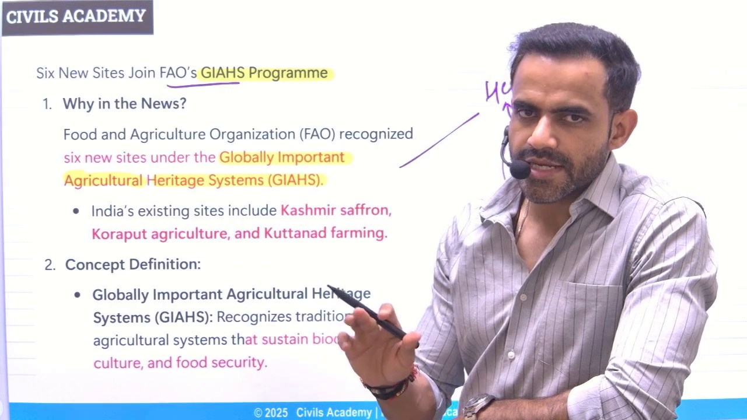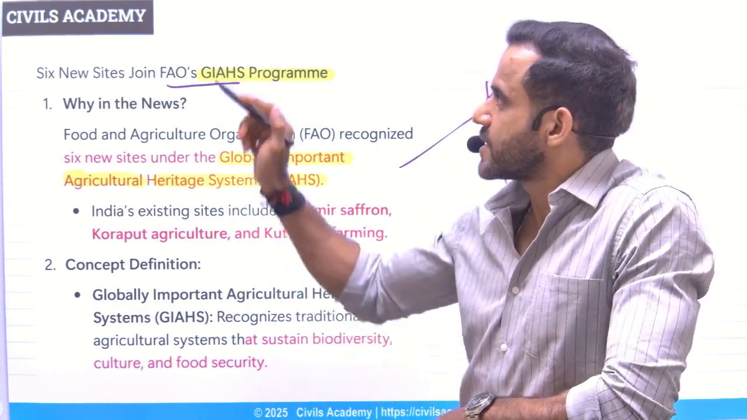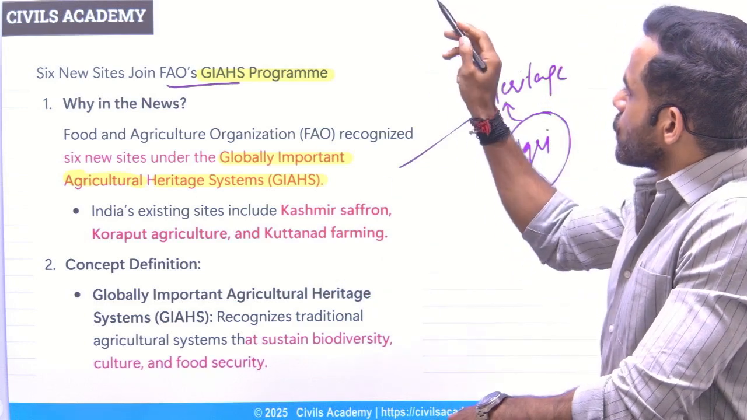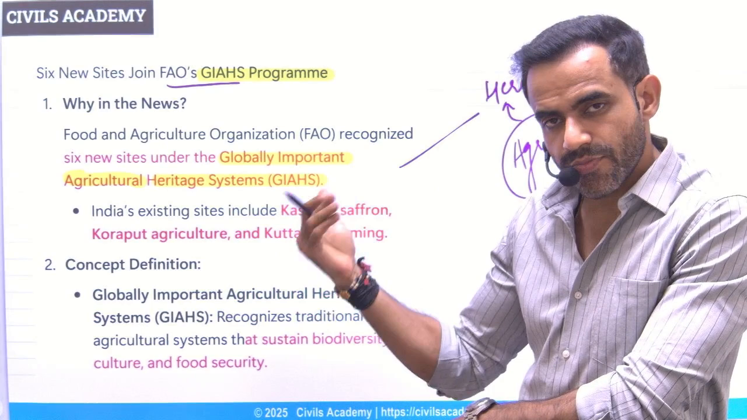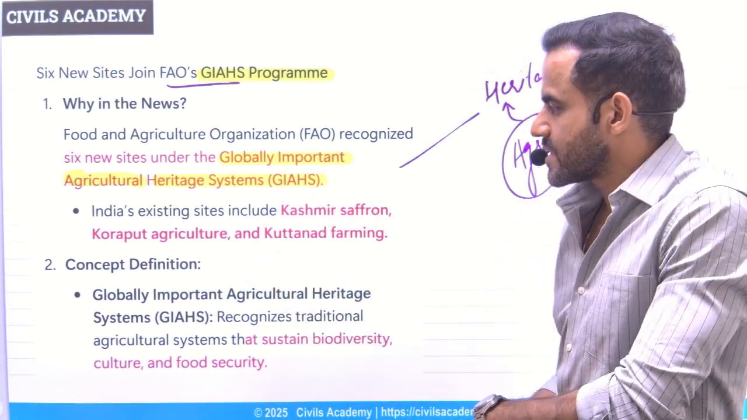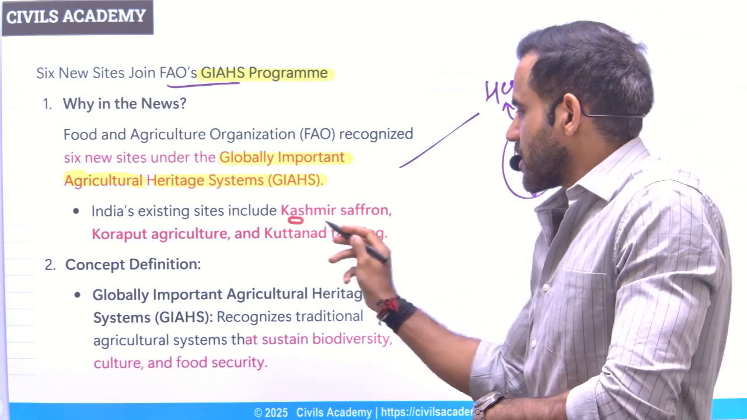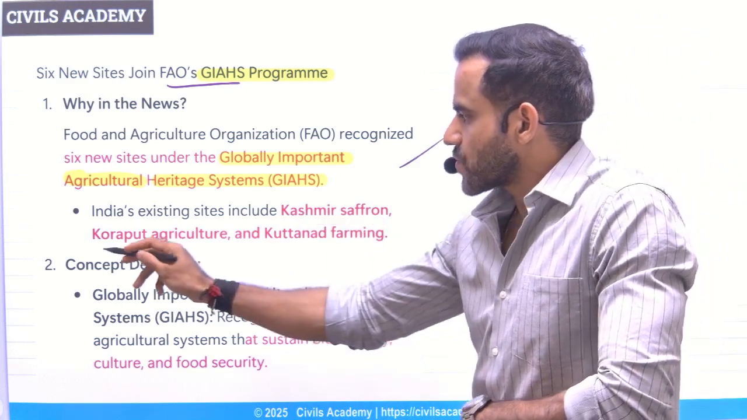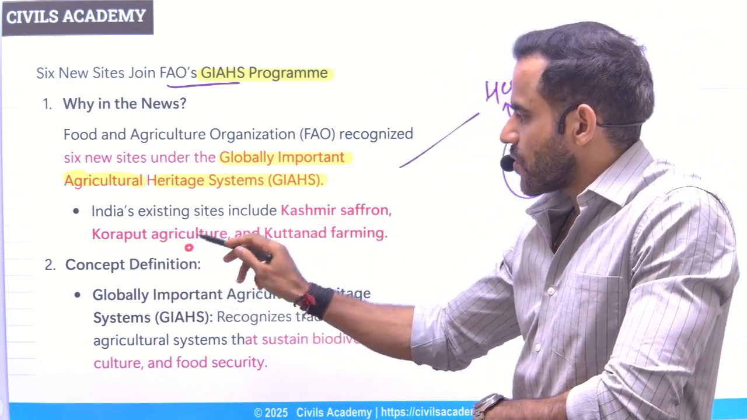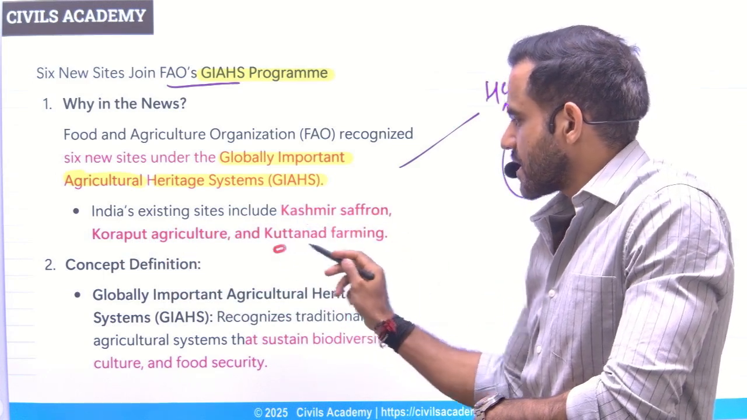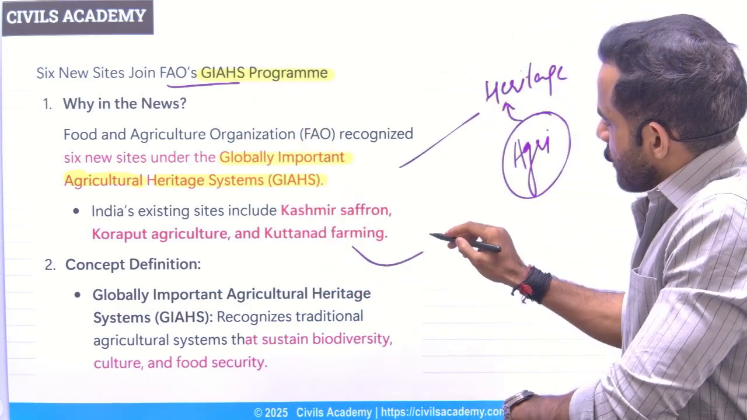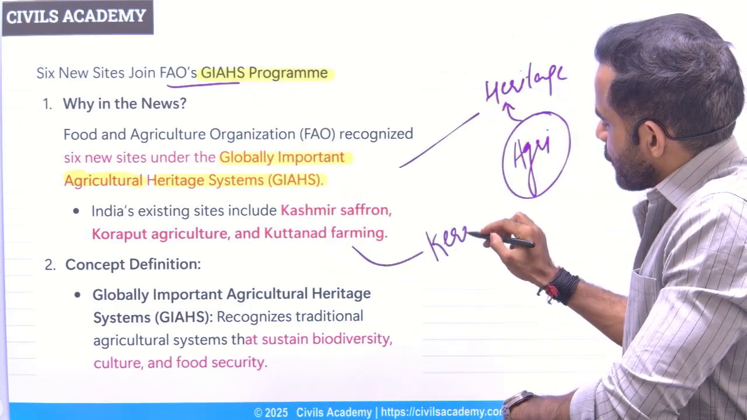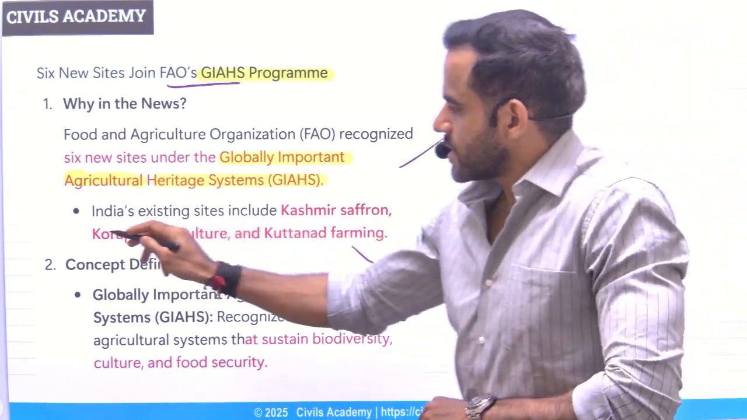Just understand that in case of India, there are 3 such sites. So two probable questions from this topic: first, it is a program of FAO. Second, how many sites are there in India? So one is Kashmir saffron. Second is Koraput agriculture practice. This is in Odisha. This is in Kashmir, as the name suggests, and this is in Kerala. That is Kuttanad farming. So this is in Kerala, and this is in Odisha.